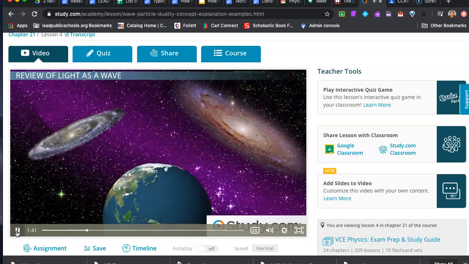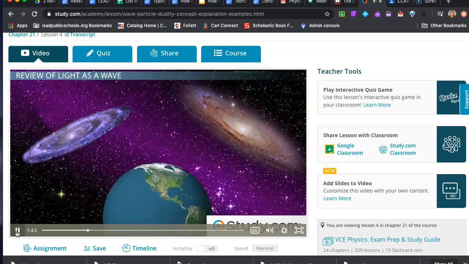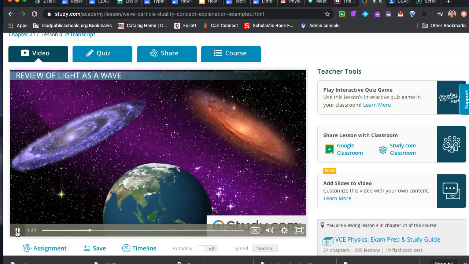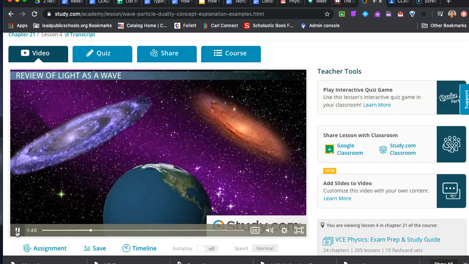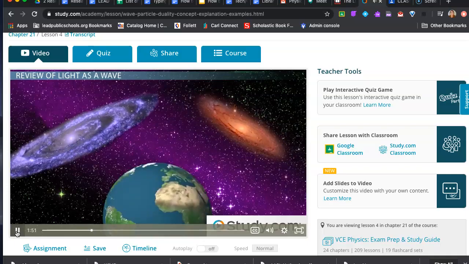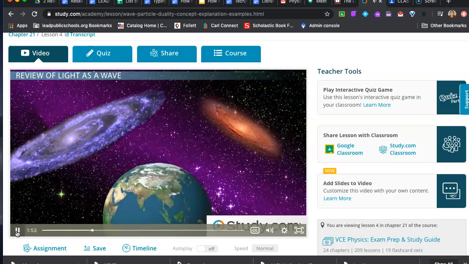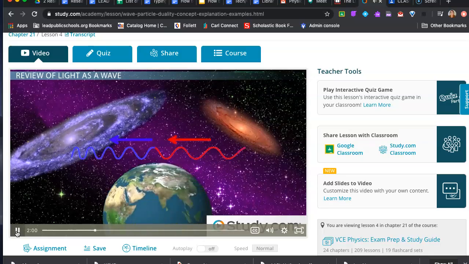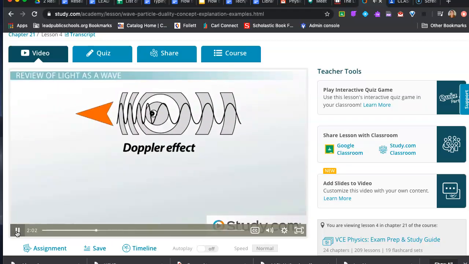When astronomers observe distant galaxies, they notice a blue shift in the galaxies moving toward us and a red shift in the galaxies moving further away. The apparent change in light frequency is due to the way motion affects the traveling waves. Waves on the front end of a moving object get bunched together. Waves on the tail end of a moving object get spread apart. We already know the Doppler effect occurs in sound, and sound is definitely a wave. So if the Doppler effect occurs in light, then light has to be a wave too, right?